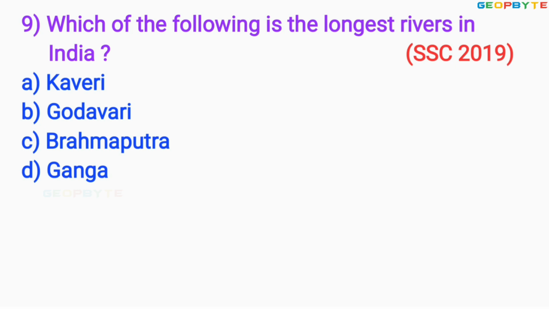Look at the ninth question asked for SSC exam in the year 2019 like this. Which of the following is the longest rivers in India? Option A, Kaveri. Option B, Godavari. Option C, Brahmaputra. Option D, Ganga. The correct answer is option C, Brahmaputra. Let us move to the 10th question.